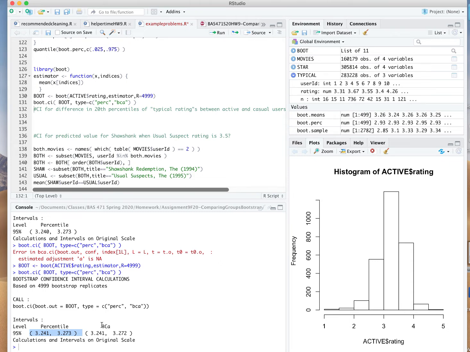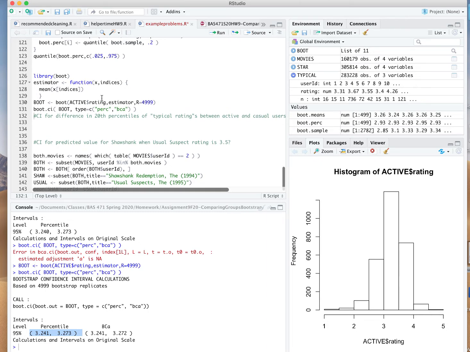Its level of coverage is going to be closer to that target 95%.